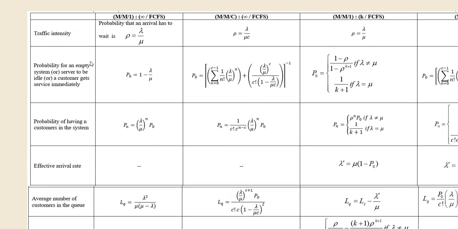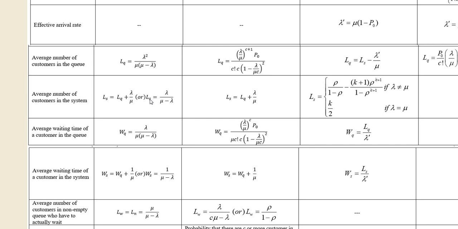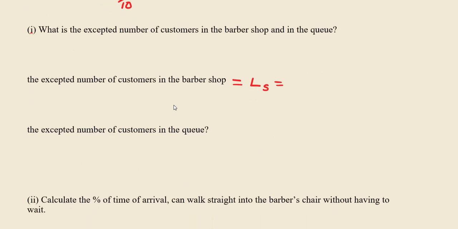In the M/M/1 FCFS model, the formula for Ls is lambda divided by mu minus lambda. I will use that formula: Ls is equal to lambda divided by mu minus lambda. You already know lambda and mu, so you can calculate the value easily.